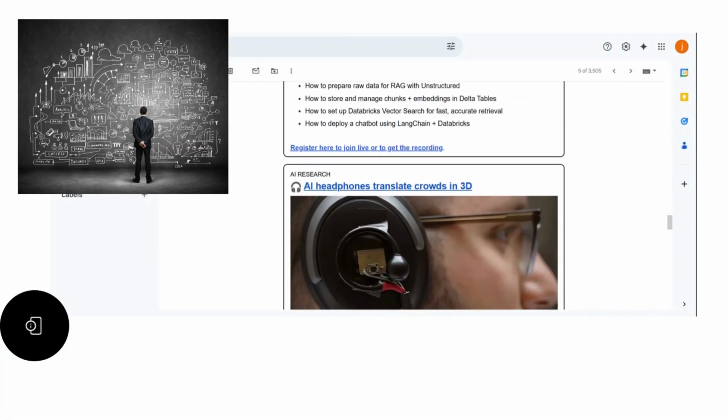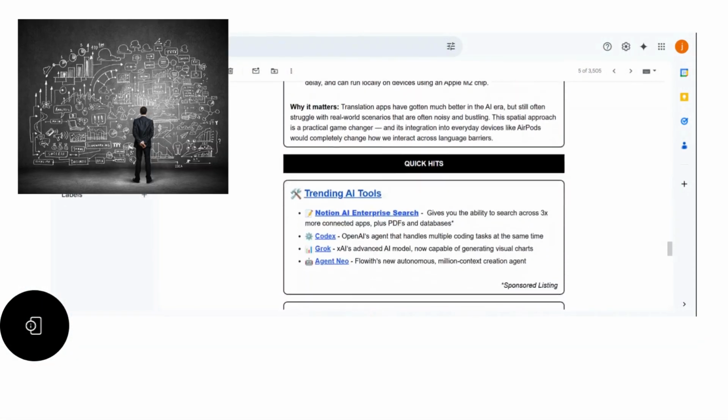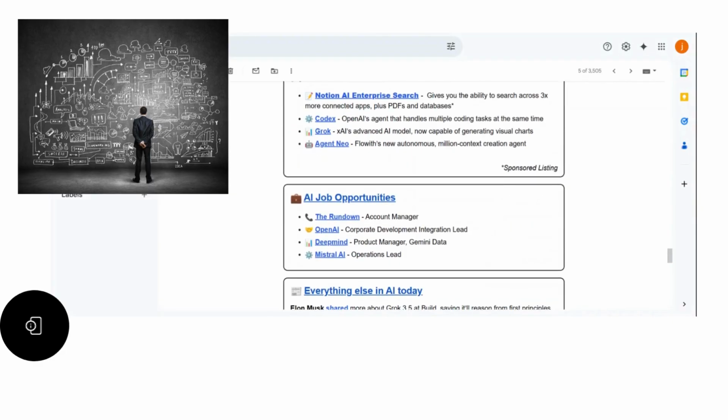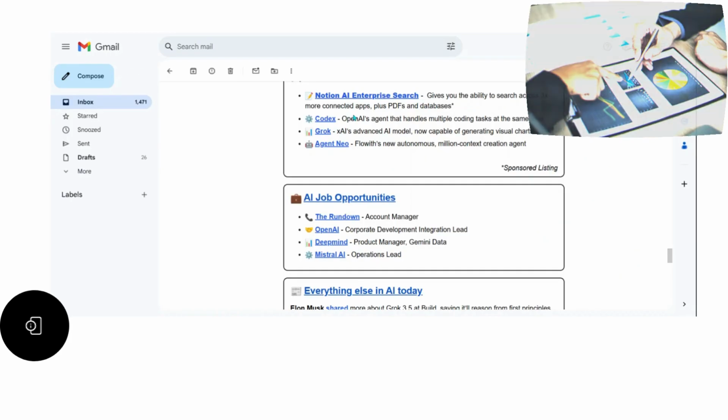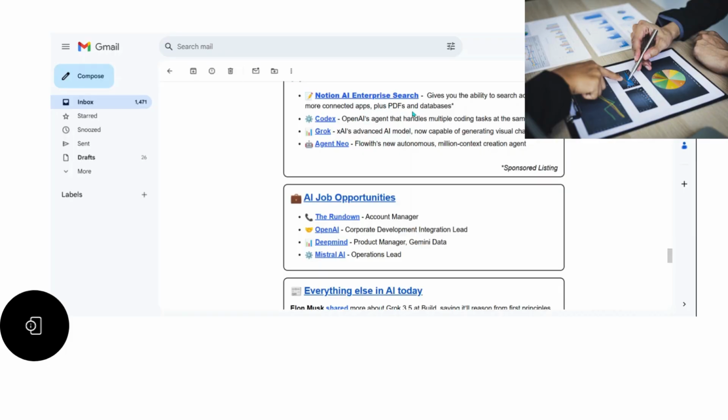Okay, now you can see this tool right here. This tool that you can see, I scroll up the window, scroll down the window. Let's take a look at them. As you can see, we have Notion AI Enterprise Search, Codex, Grok, Agent, Neo.